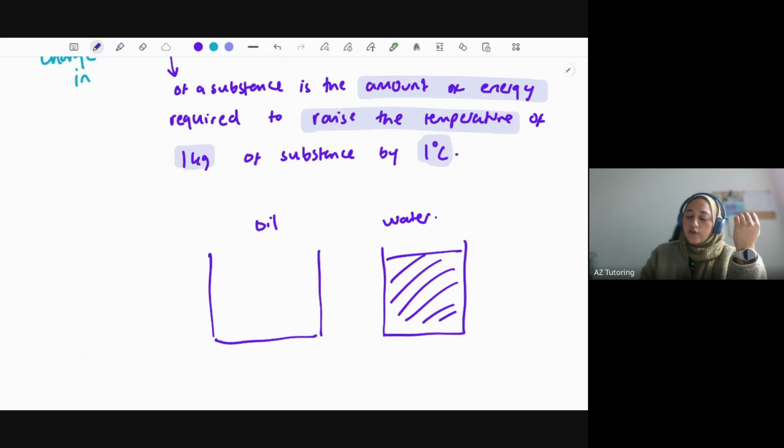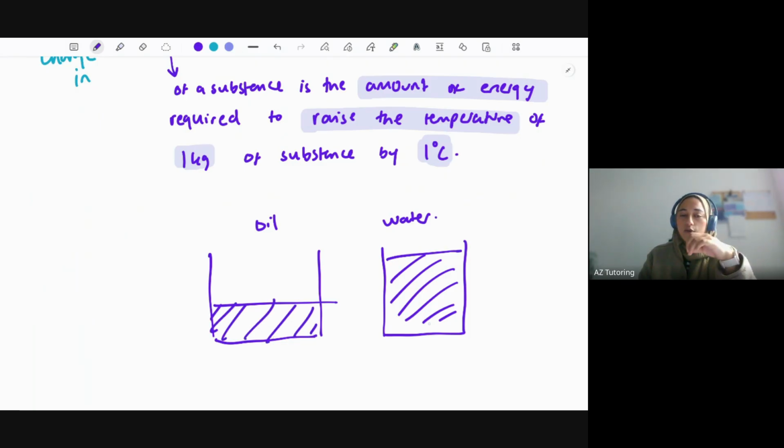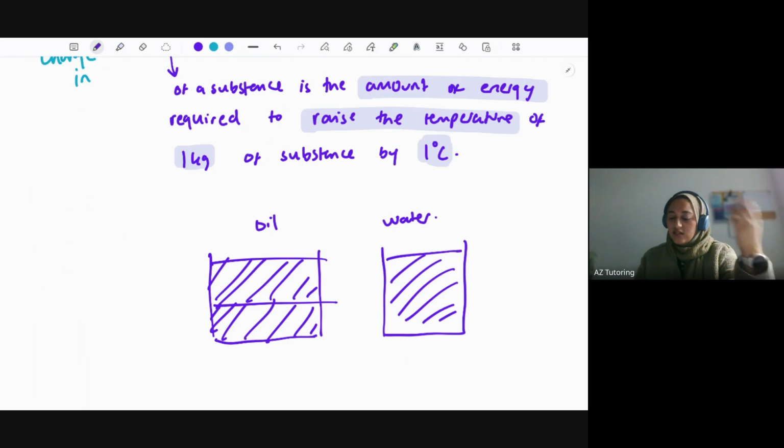Now, if I'm comparing how much energy it takes to heat this, if I had less oil versus a lot of water, of course, this will be a lot easier to heat because there's less of it. Whereas the water would be harder to heat because there's more of it. So the reason why we say 1 kg of substance is so you've got a fair measurement of each of them. And again, 1 degree Celsius, because then they've got the same amount of change, essentially. So you compare that.